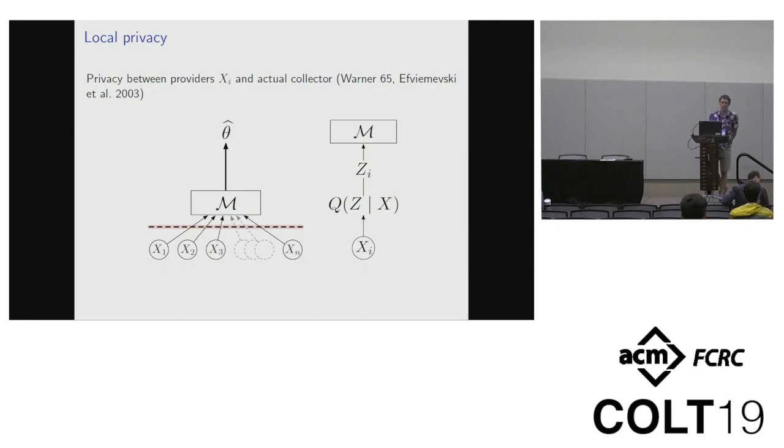So what is local privacy? Local privacy is essentially that we, providers of data, who we'll call x1 through xn, pass their data through some kind of privatization scheme before a statistician or a learner gets to observe the data at all. In this picture, you can think of the statistician or the learner or the method as script M. It's going to spit out some estimator theta hat of some quantity or other. Before the method gets to observe the data, it goes through this channel Q.